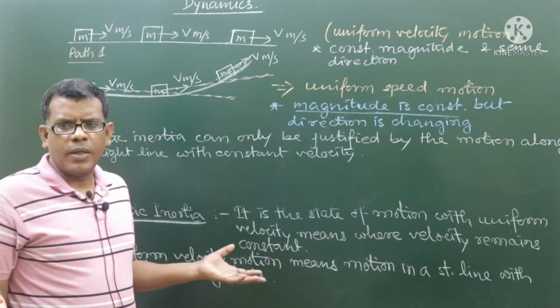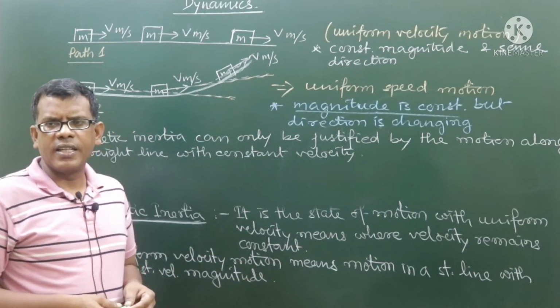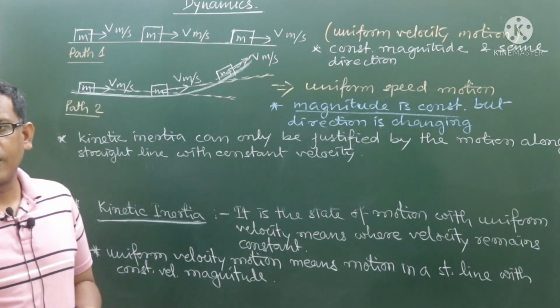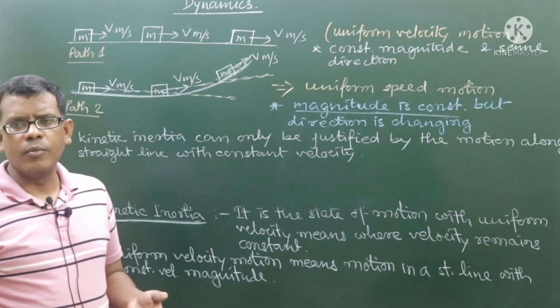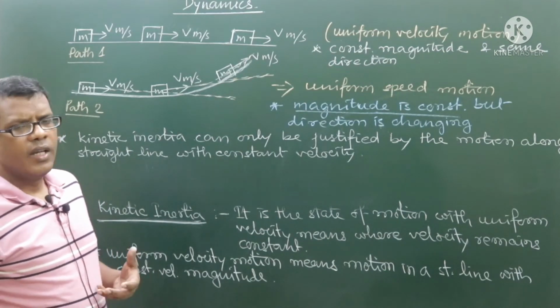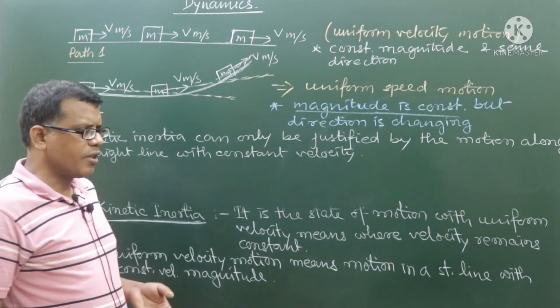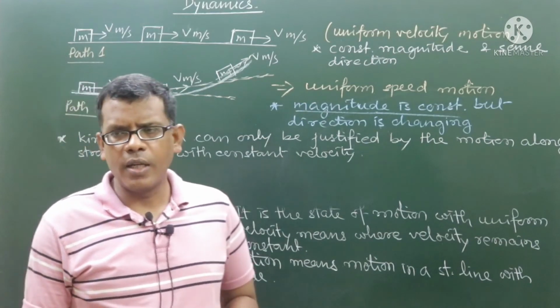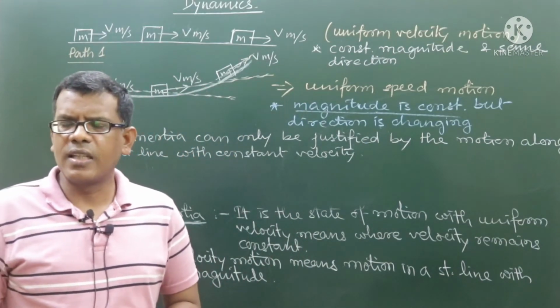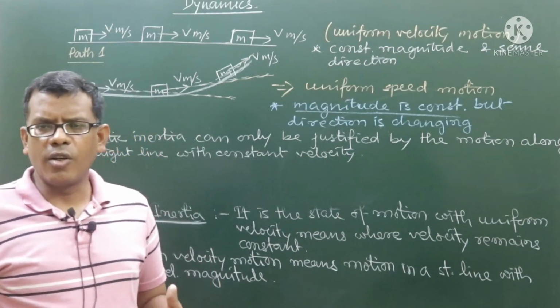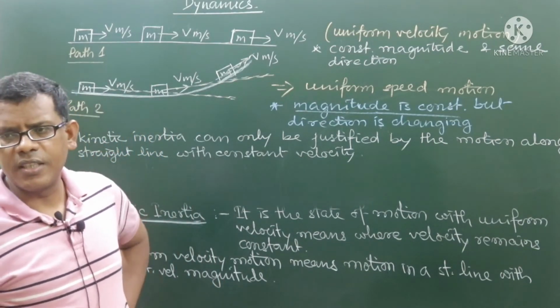Static inertia is simply about the state of rest, but kinetic inertia is definitely about the state of motion. But just observing a particle moving along a path, how can we comment on its status of inertia? If we see a particle moving along any path other than a straight line, then we can say it is not at all a motion under kinetic inertia.